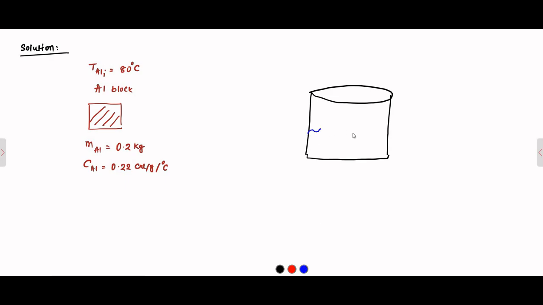Which contains ethyl alcohol. So this is the copper calorimeter.